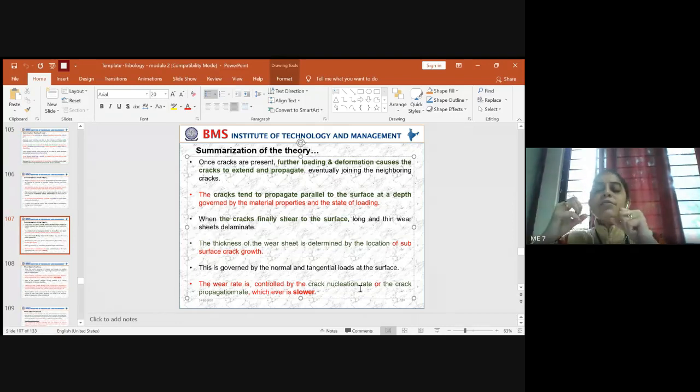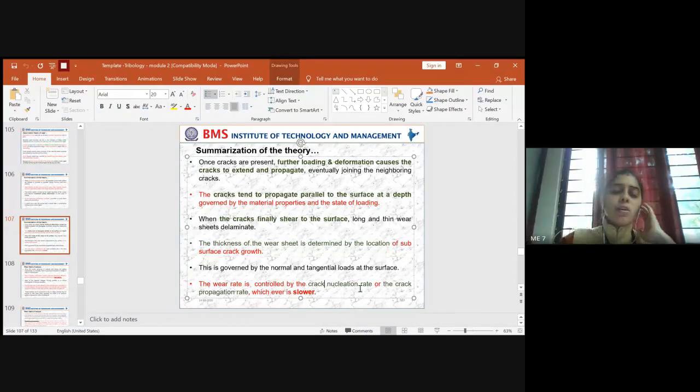But instead of a soft material, if you use a minimum hard material in comparison to the stronger one, the amount of wear will be reduced, because the nucleation rate will not be so high, as the other component also offers some resistance with respect to its properties. The amount of crack penetration will be reduced as the nucleation rate is reduced. This is how the wear rate can be controlled, or slowed.